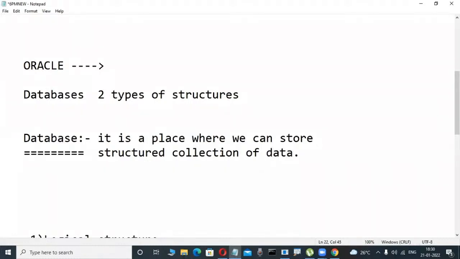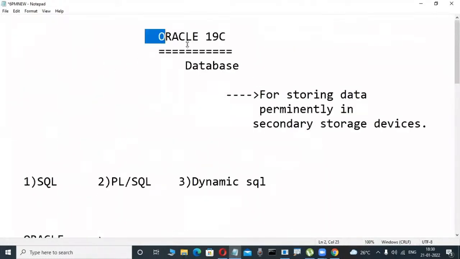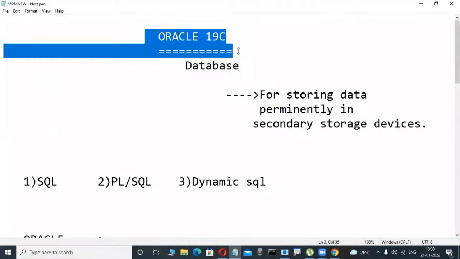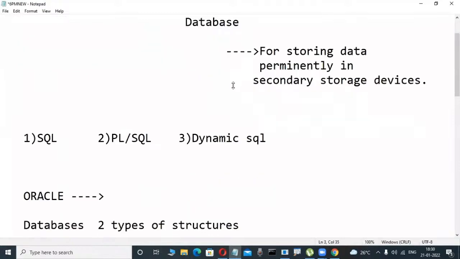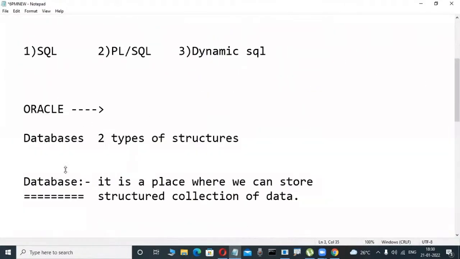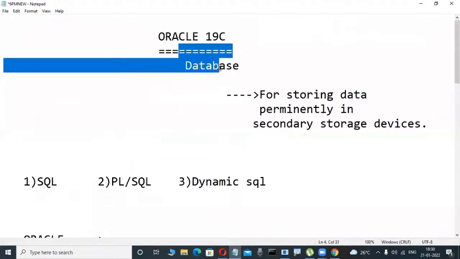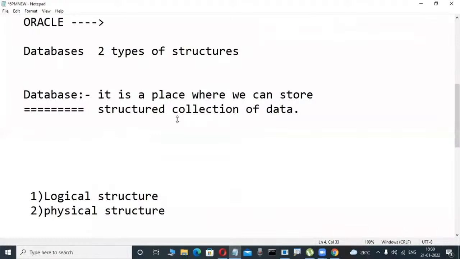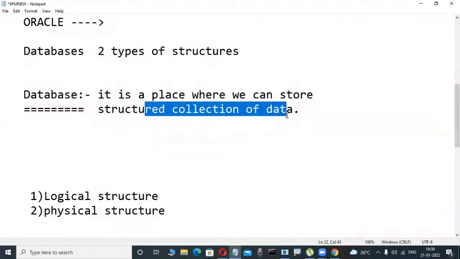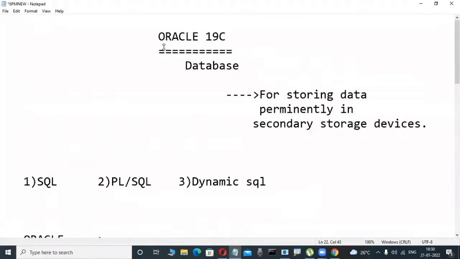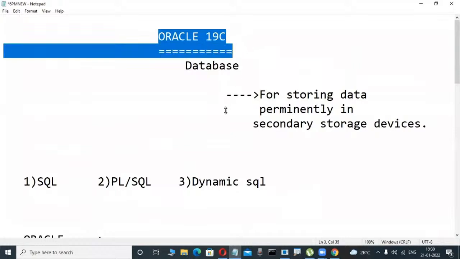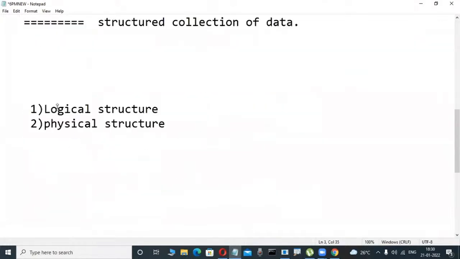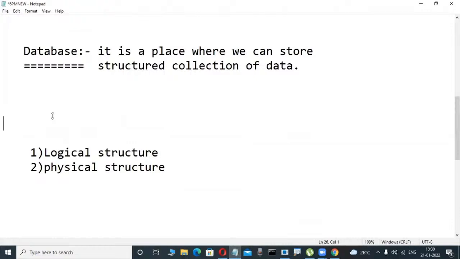Observe here. Whenever we are installing Oracle or any relational database software, what is the database actually? It is a place. Whenever we install this type of software, automatically some place is reserved in the hard disk. In that place we can store a structured collection of data. But whenever we install these softwares, two types of structures are there: logical structure and physical structure.